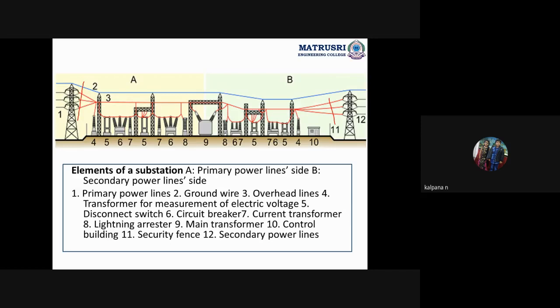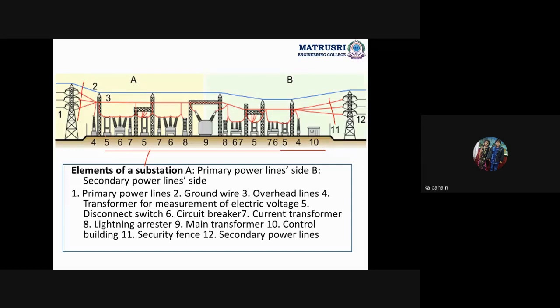Fourth one is which transformer? Potential transformer. Okay. Next, this is disconnecting switch, current transformer, potential transformer, lightning arresters. This is main transformer, isolator with circuit breaker. Sorry, this 8th one is lightning arrestor. 6th one is circuit breaker. Okay, this is disconnecting switch, circuit breaker. Okay, and all are assembled, means placed in one place. Then this is called as substation.